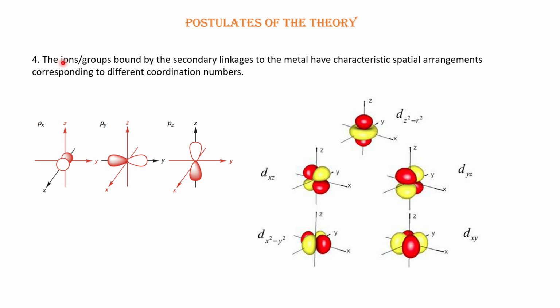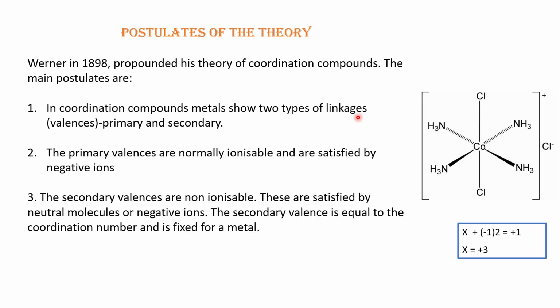The ions which are bound by secondary linkages, which are satisfying the secondary valency, making direct covalent bonds with the ligands, will make a particular arrangement.